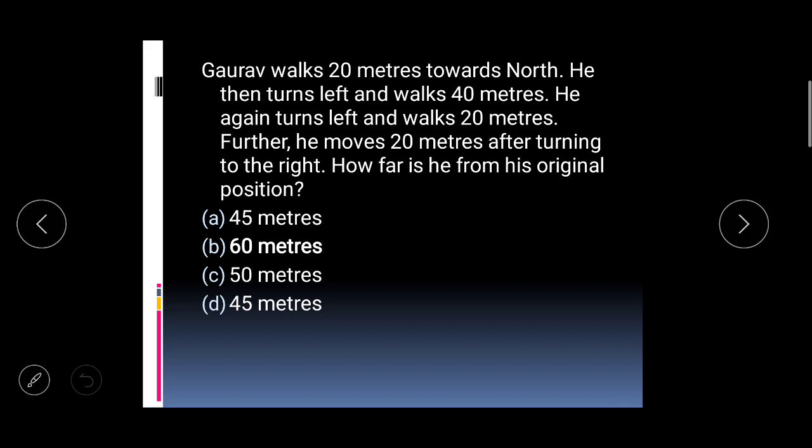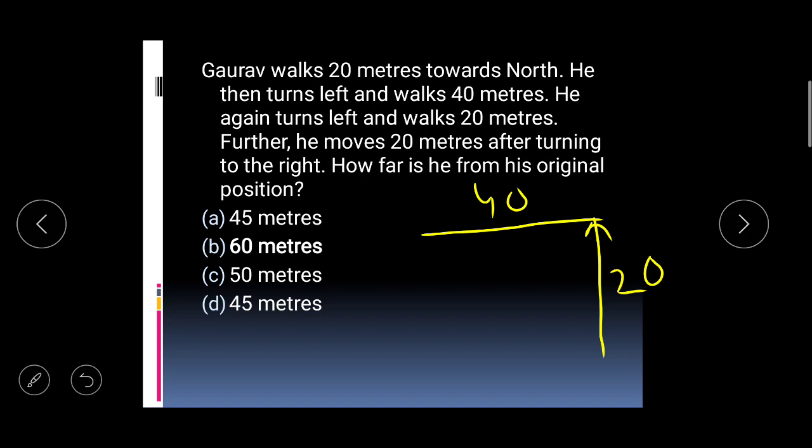Gaurav walks 20 meters towards north. Okay. I am just moving Gaurav to north for 20 meters. Gaurav moved north 20 meters. Okay. He then turns left and he walked 40 meters.